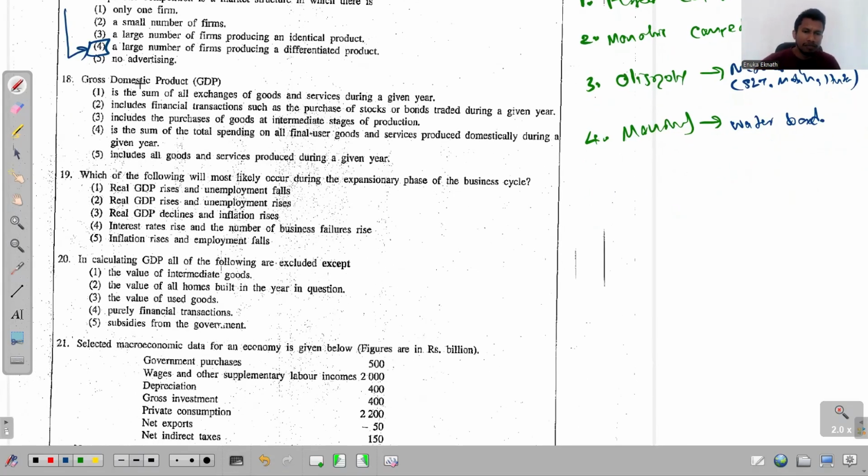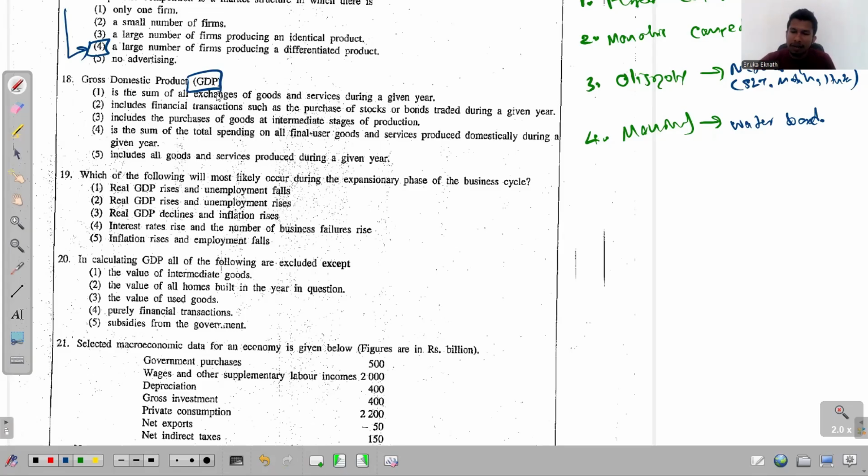Right, 18th. It says gross domestic product, right? GDP is the sum of all exchanges of goods and services during a given year. Then when I say sum of all exchanges, even if I sell the vehicle I used, and you buy it, even that we recognize as an exchange of goods. But the question is, do we consider transactions related to used goods when calculating the GDP? No, we don't consider them.